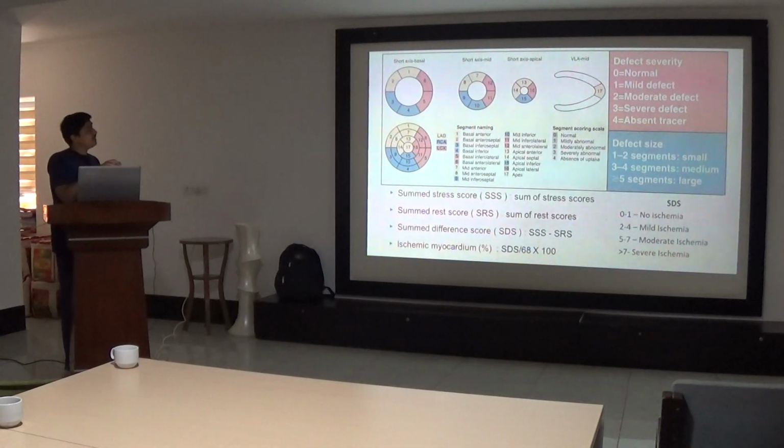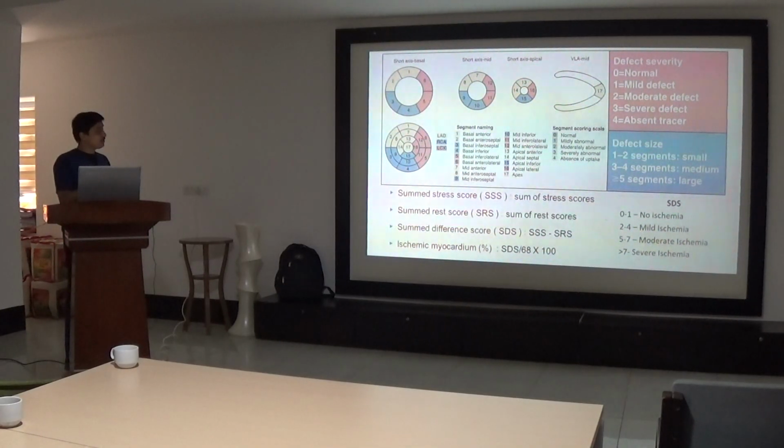In SPECT scan, basically there are a total of 17 segments which are considered. There is a short axis view at basal level, mid level and apical level. So this becomes 6, 6 and 4, that is 16 segments, and one is the LV apex, so a total of 17 segments are considered. In those 17 segments, we see whether it is normal, then it is 0 score, mild defect, moderate defect, severe defect or absent tracer, based on which we give a 0, 1, 2, 3, 4 score. So the total score is calculated; as there are 17 segments, the maximum score is 68.